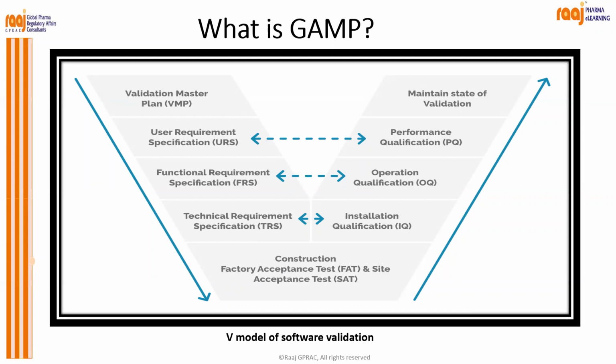Whatever predetermined specification you have written, the product has to pass. You have to check each and every item thoroughly as per your predetermined specification in the factory before it is transferred or delivered to the site. And when it is delivered at the site, that is called the site acceptance test. So you have to understand the difference between the factory acceptance test and the site acceptance test.